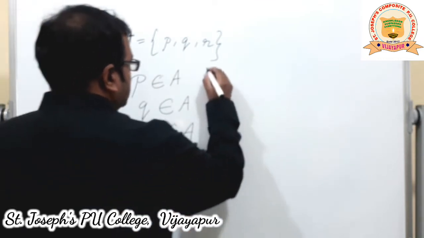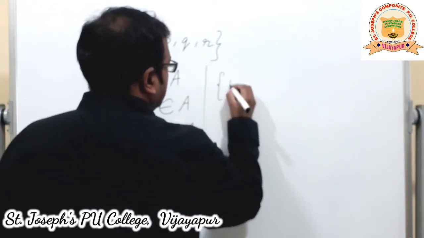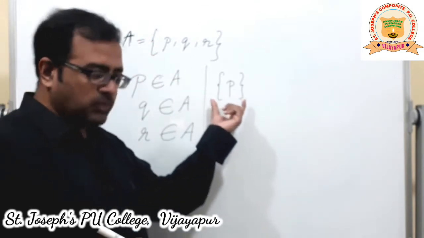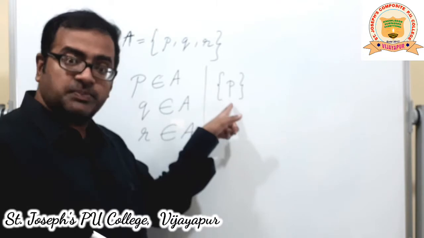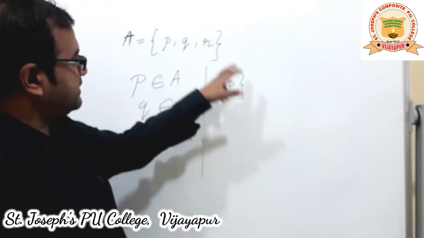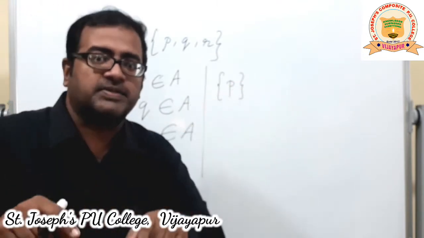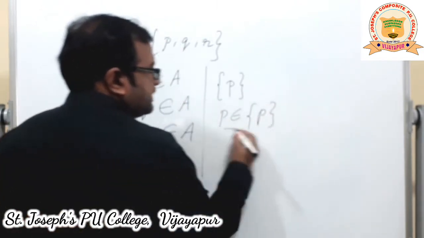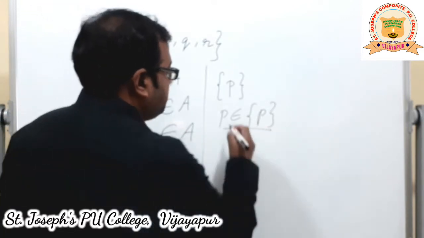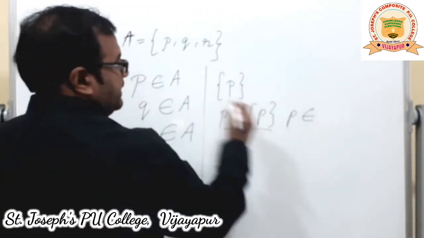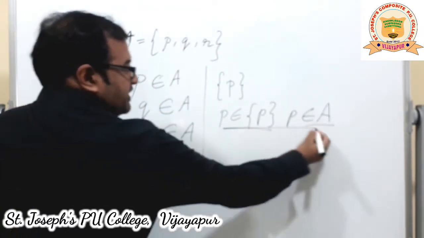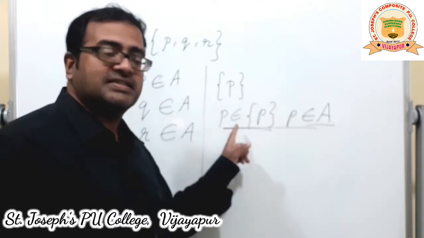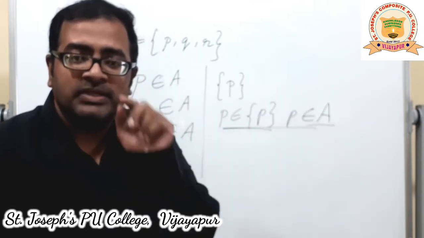First thing. So if I consider a set of P, and P belongs to A, see, I have taken a small set here. This set contains P and that set itself is called a subset because P belongs to that set. P belongs to this subset, right? The same P also belongs to A. So by definition, if an element belongs to the first set and also belongs to the second set, then the first set becomes the subset of the second set.